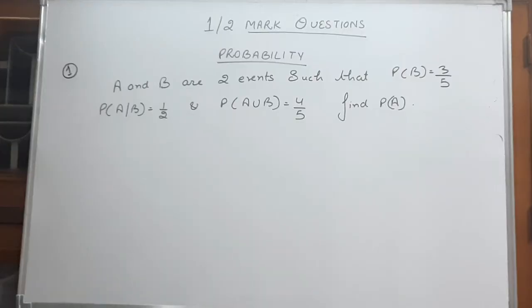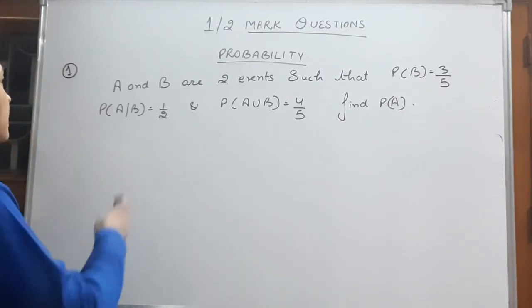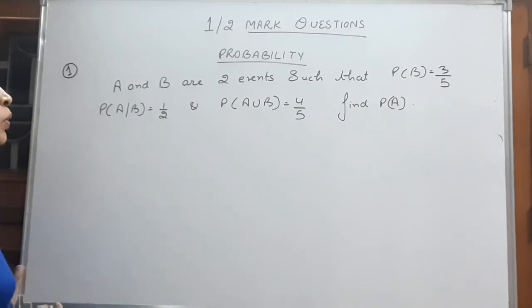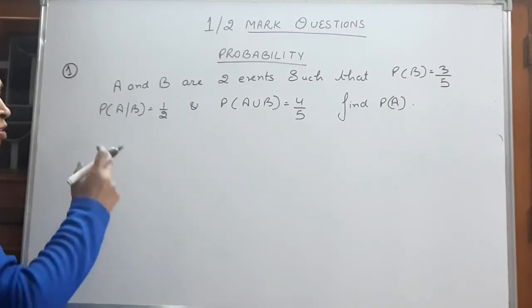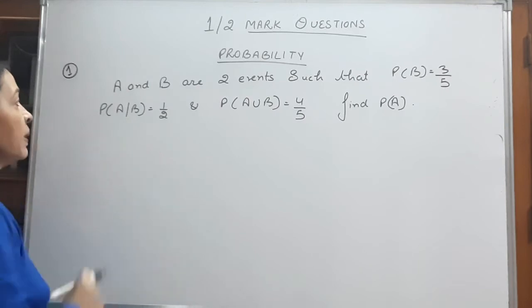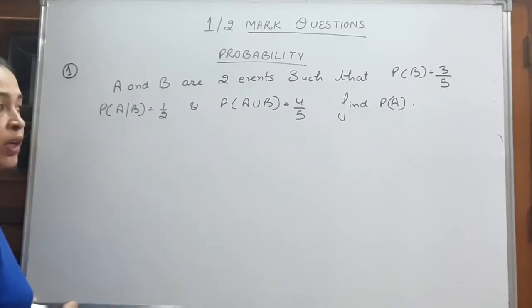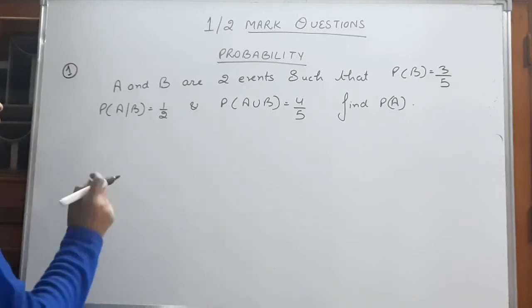Hello students, let's do some more short questions on the probability. These are from your previous year's question papers. A and B are two events such that probability of B is 3 by 5, probability of A given B is 1 by 2, and A union B is 4 by 5. We have to find the probability of A.